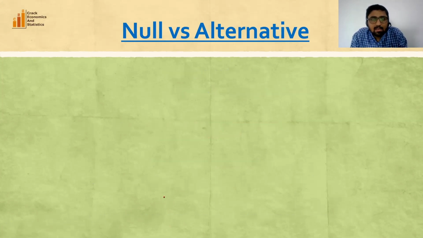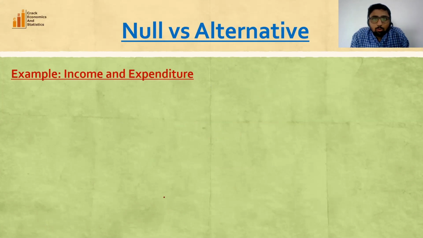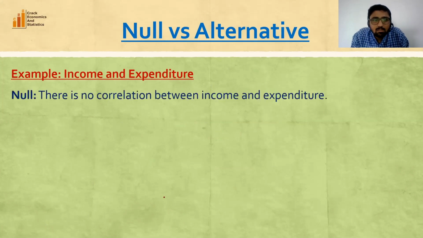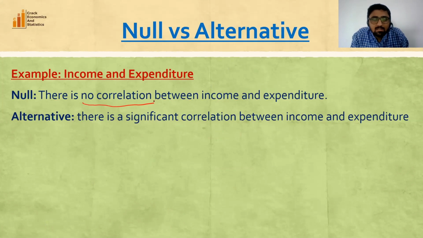Let's take an example. Suppose we have two variables, income and expenditure. So what is our null hypothesis in this case? There is no correlation between income and expenditure. Null hypothesis means no relation, no association. And alternative hypothesis is there is a significant correlation between income and expenditure, which means that income and expenditure are significantly associated with each other.